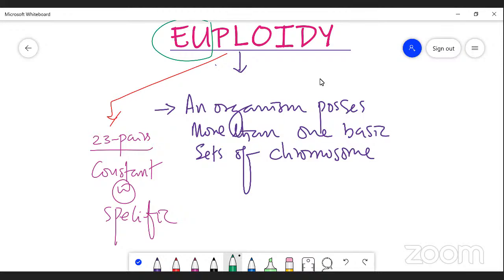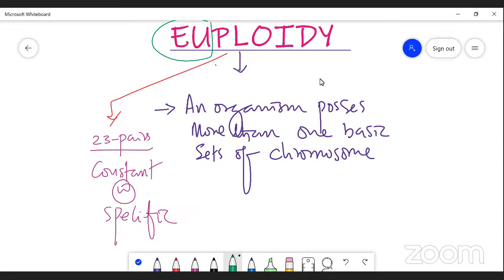Actually, a specific number is also known as a fixed number. This fixed number is going to be retained even generation after generation. So, for example, 23 pairs is the constant, specific or fixed number of chromosomes in a human being. This number is going to be retained generation after generation, right? So that is called a specific number.